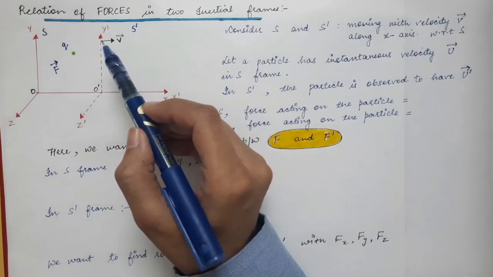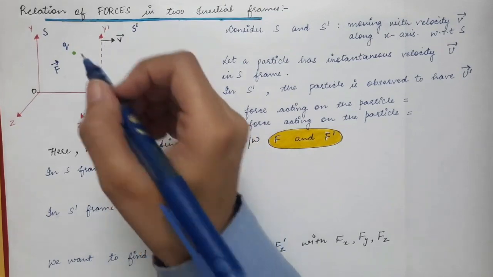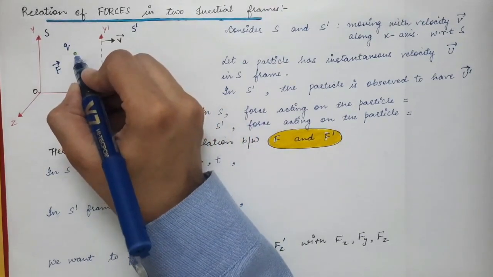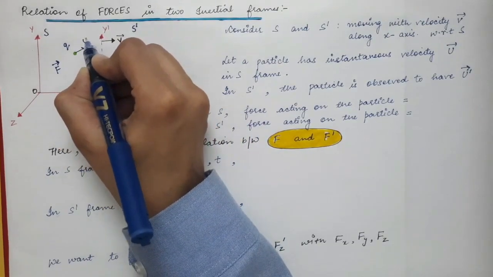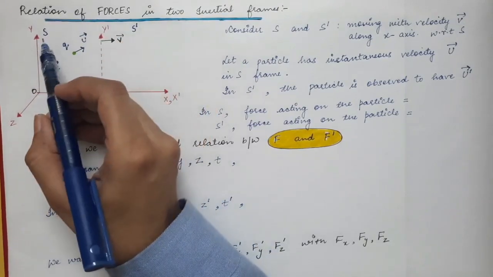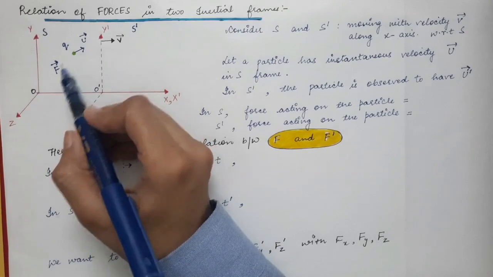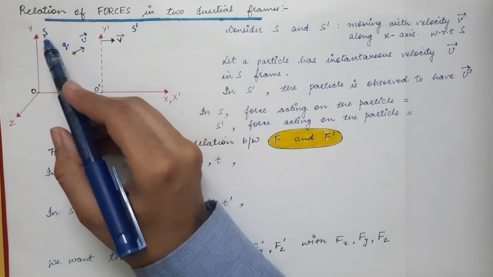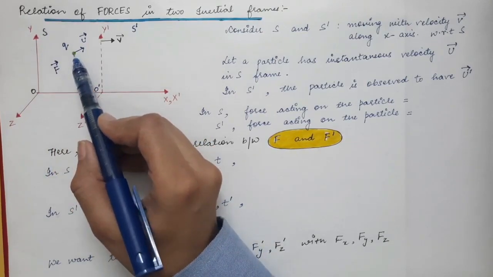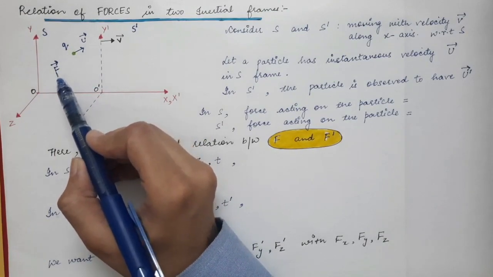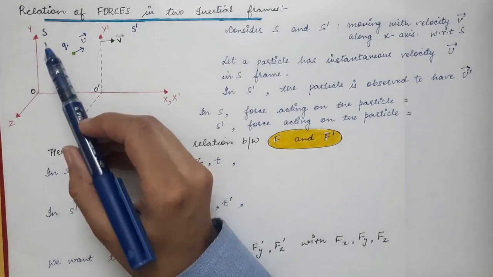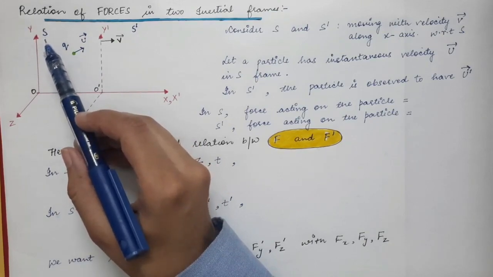So let's consider that at any instant of time, the velocity of this charge is u vector in S frame. All these quantities, this u vector and F vector, are measured in S frame. There is some charge q and there is some force acting on this charge, and the force is F vector as seen by the observer in S frame.